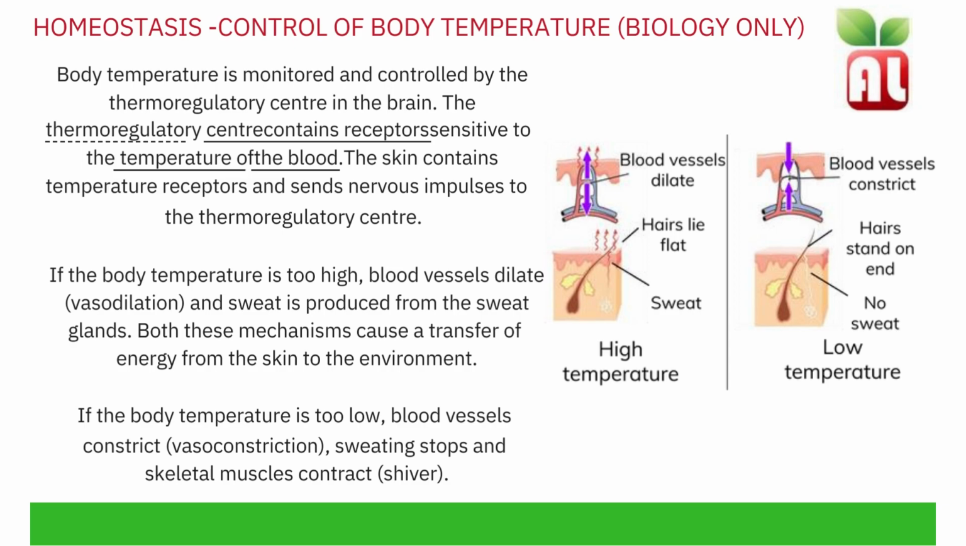If body temperature is too low, blood vessels constrict, known as vasoconstriction. This restricts blood flow and limits the amount of blood flow nearer the skin, increasing blood flow to the muscles. Sweating stops and skeletal muscles contract or shiver. This increases the rate of respiration and therefore the release of energy. Body hairs lie flat in high temperature, but stand on end at low temperature. This is to trap warm air.